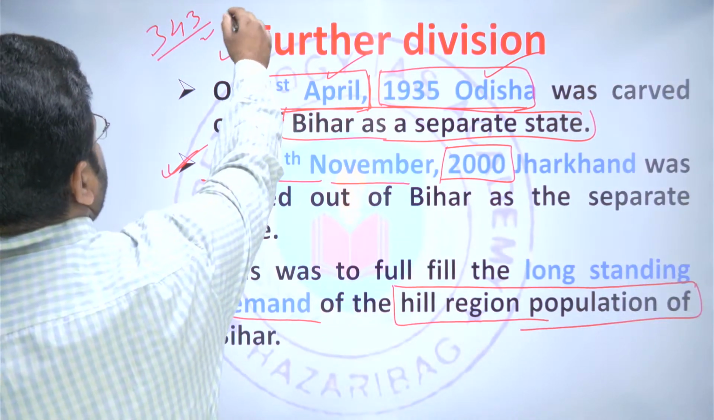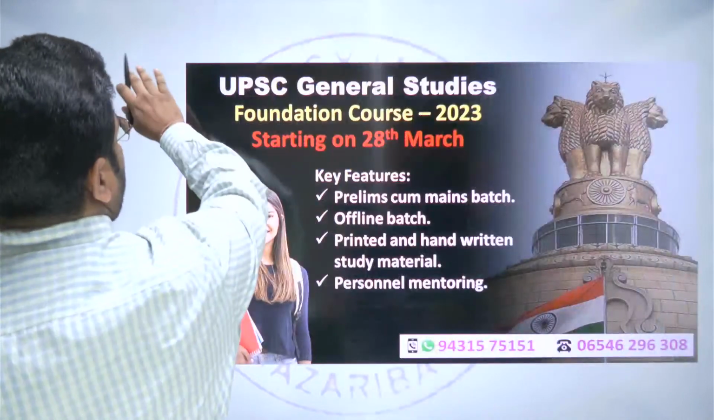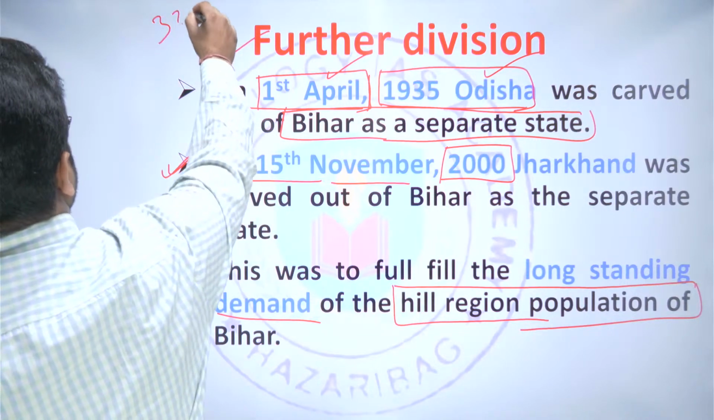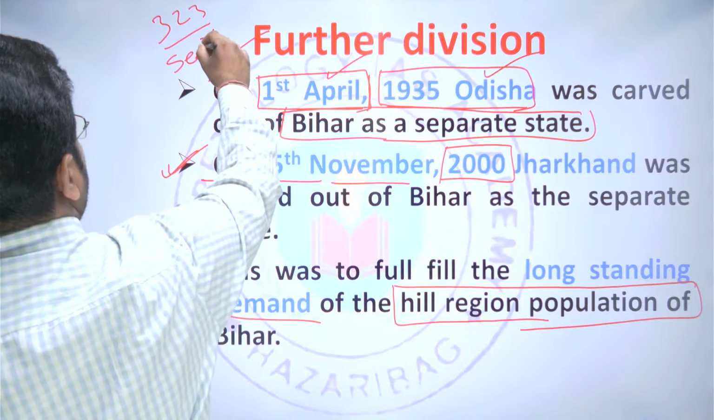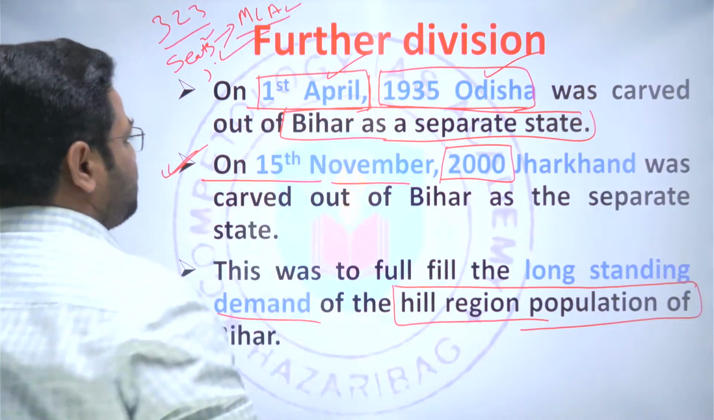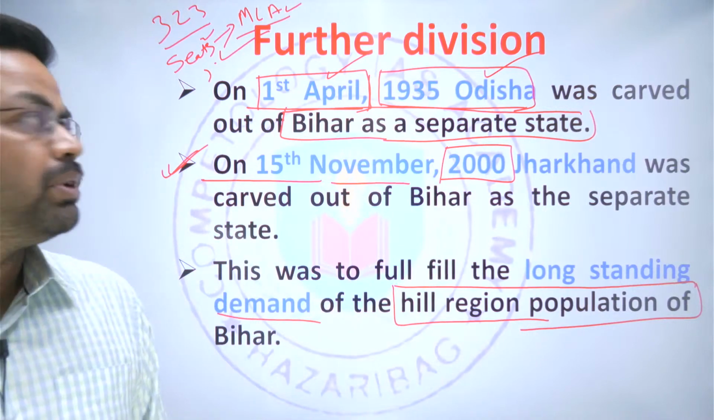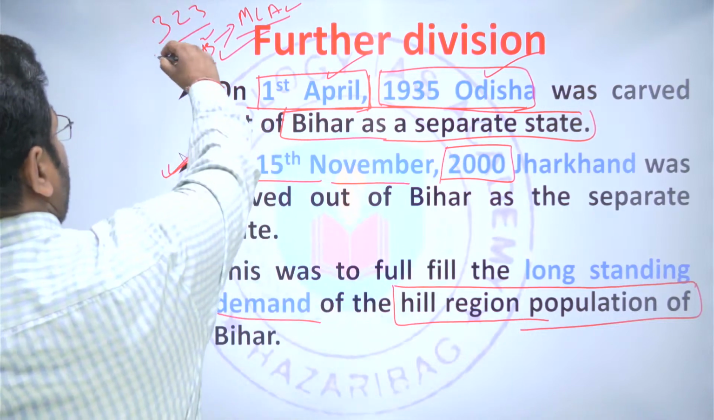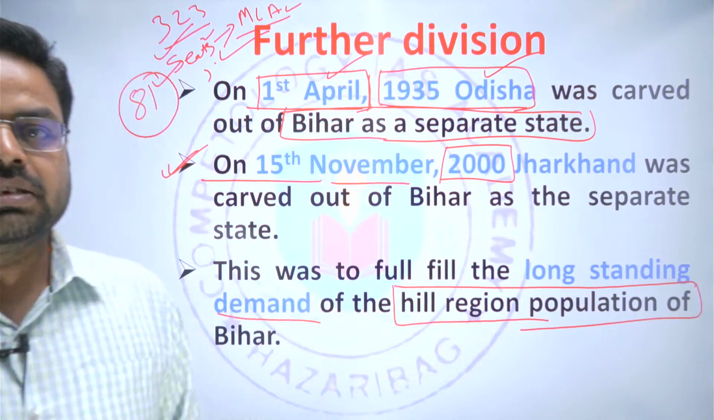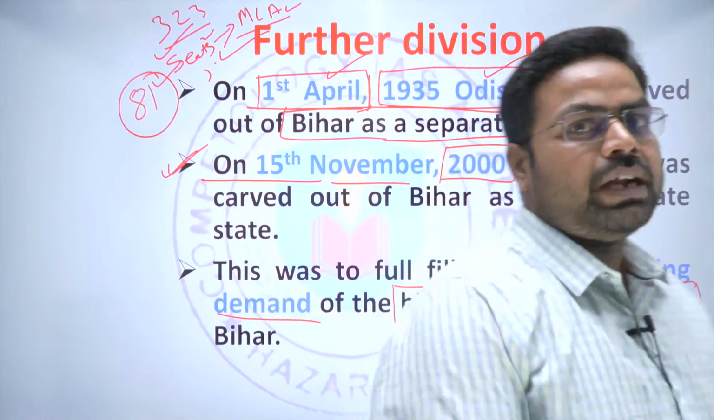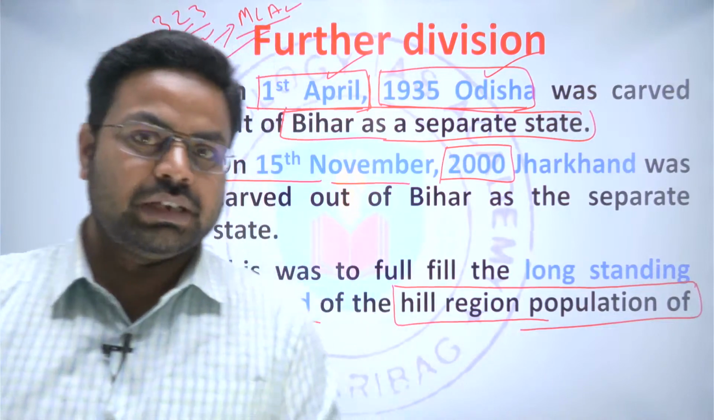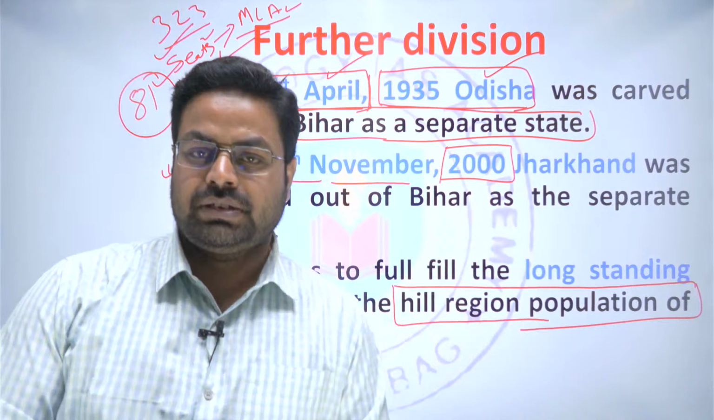Because if we say, then at that very time there were 323 seats in the Vidhan Sabha, that is the members of legislative assembly. But what happened? Out of this, only 81 MLAs had their seats in Jharkhand. Jharkhand had only 81 seats, and that is why the voice of this region was not heard in the Vidhan Sabha, that is the legislative assembly, right?